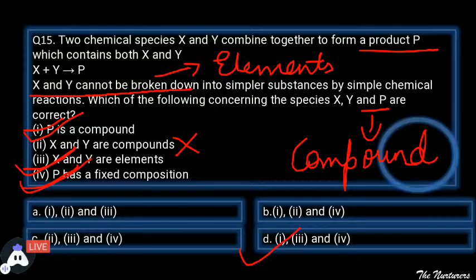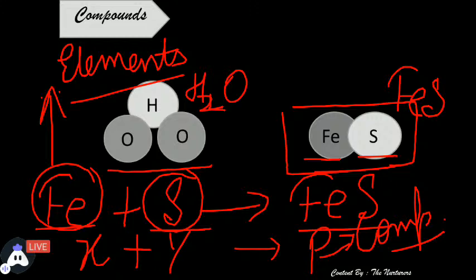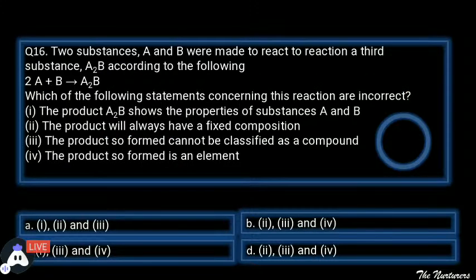Moving ahead to the next question. Now, have a look at this question. Two substances A and B. Now we have two substances. Which two substances are we having? We are having A and B. They were made to react to form a third substance. अब A और B react हुए और उन्होंने third substance बनाया. Which of the following statements is incorrect?